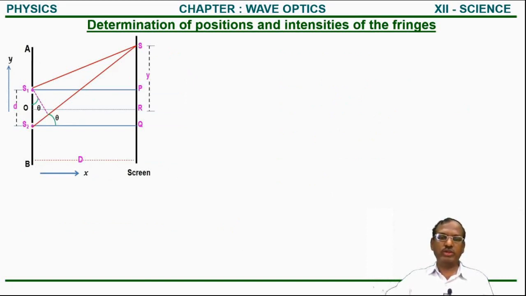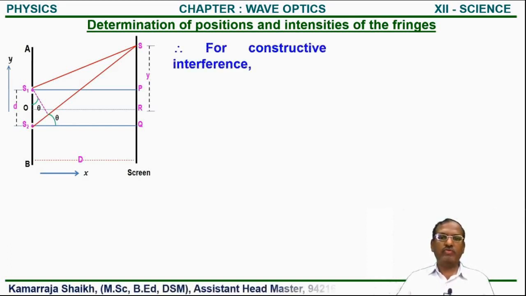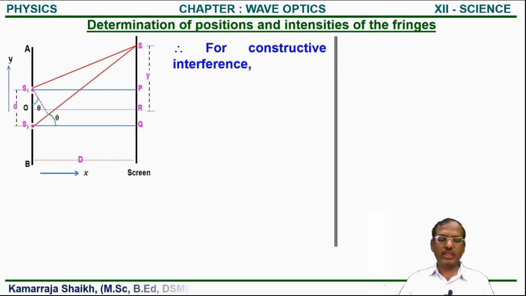Now we put this value of path difference in the conditions of bright and dark fringes. For constructive interference, we know that path difference is always equal to an integral multiple of wavelength.